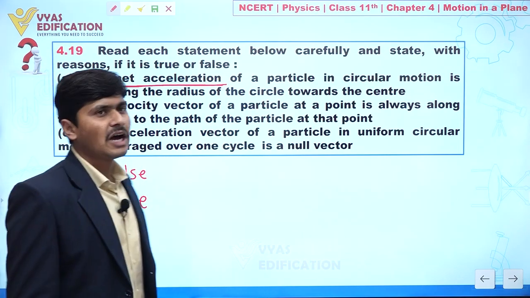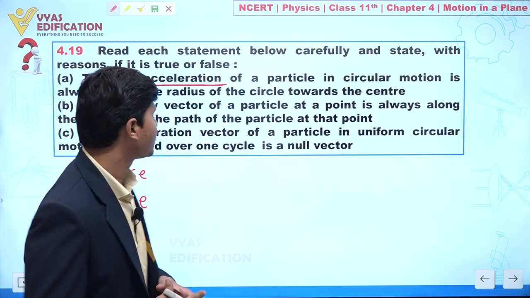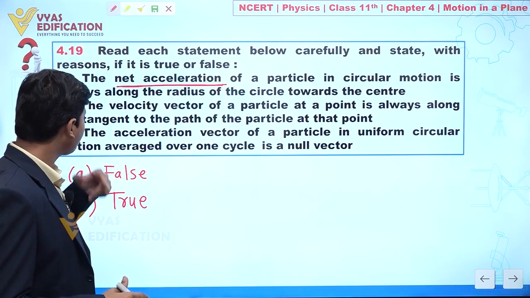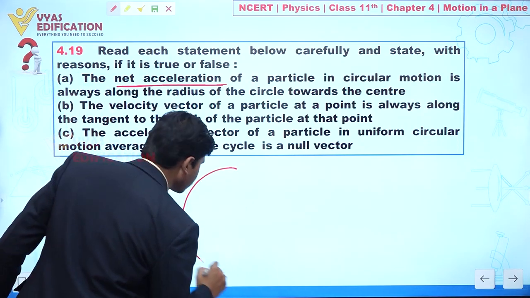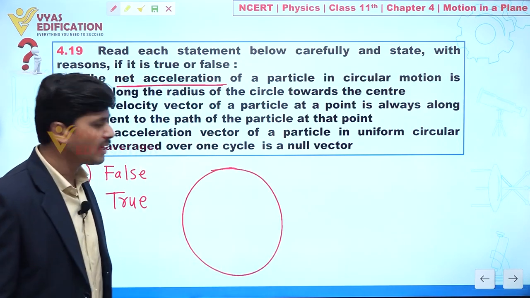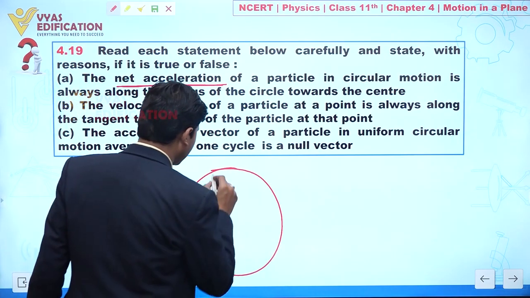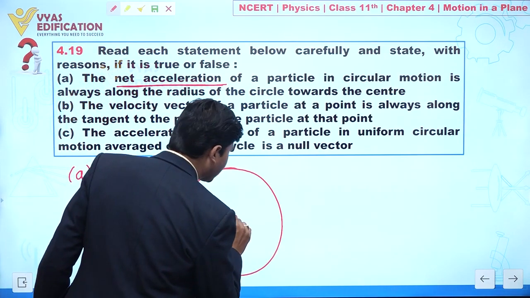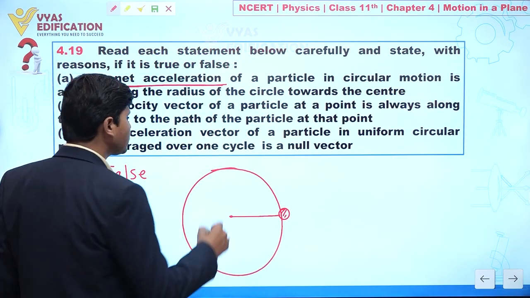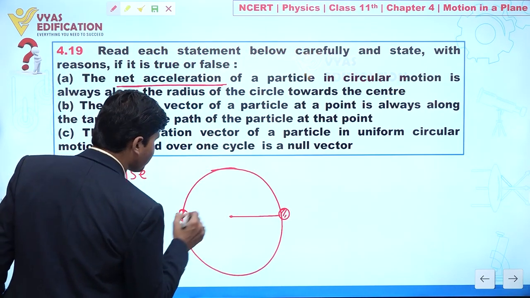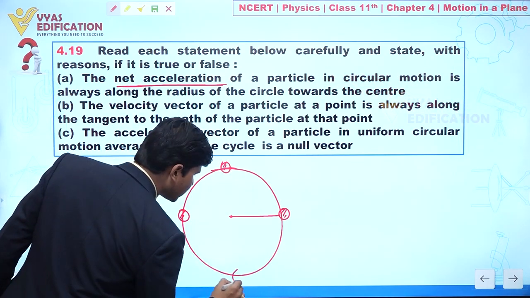Clear? Now if we talk about the average acceleration of a particle in uniform circular motion in one cycle, listen carefully. Let's suppose here we have a circle. Clear? A particle, or let's suppose a stone, is at this position. Now let's suppose I am marking 4 positions here, this one and this one.